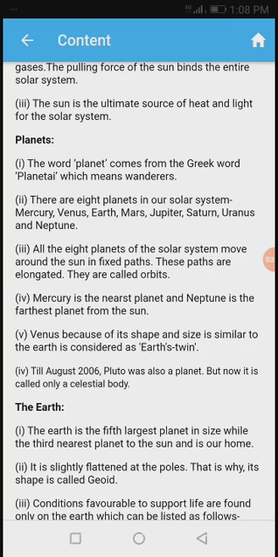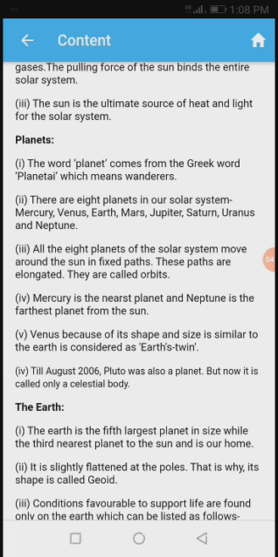See, the word planet comes from the Greek word planetai, which means wanderer. There are eight planets which move around the sun. Wanderers means all these planets are moving or wandering in the sky. There are 8 planets in our solar system: Mercury, Venus, Earth, Mars, Jupiter, Saturn, Uranus and Neptune. These are the 8 planets which move around the sun in an elongated path.